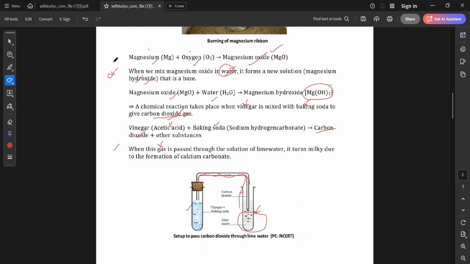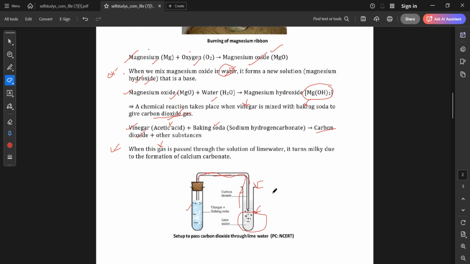So here, four examples are given. One with magnesium and oxygen. One when magnesium oxide reacts with water. One when vinegar reacts with baking soda. Another one is when carbon dioxide is reacting with lime water. Any doubts? Tell me, I will explain it again.